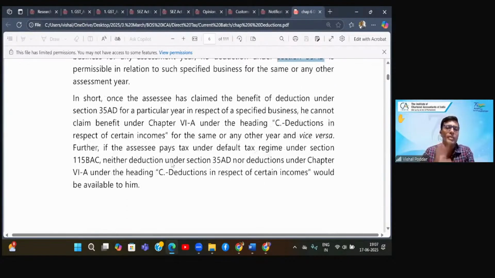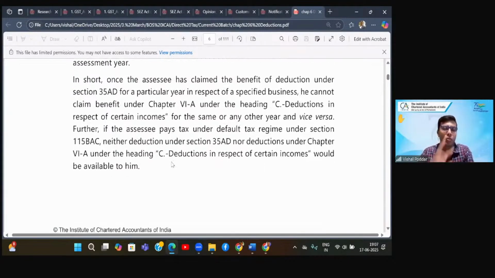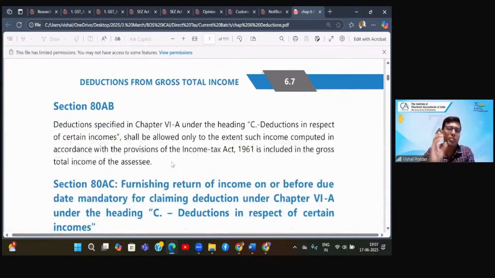So both benefits at the same time will not be allowed. So in short, 10AA, heading C, 35AD: these three different sections give you deductions or benefits from PGBP income only. If there is overlap, the law is very clear. You can take only one of the benefits, not multiple benefits.